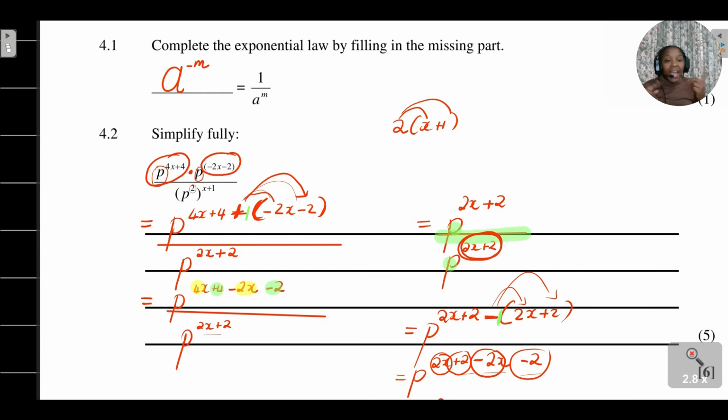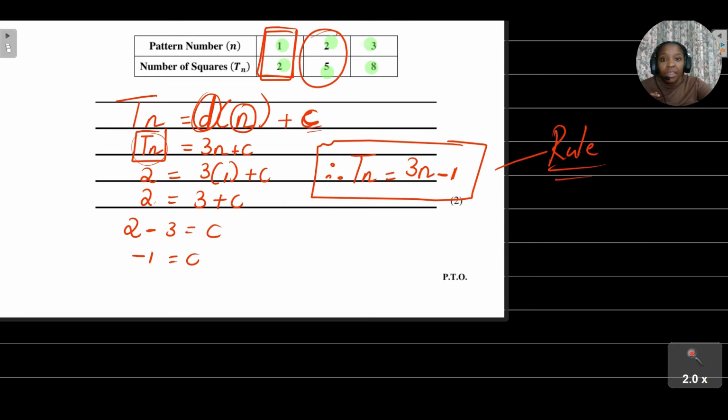If I'm dividing powers that have the same base, what am I doing? If I am supposed to use the power rule, how am I supposed to use that power rule? If I've got a negative exponent, how can I make that exponent positive? Please make sure that you are revising those concepts thoroughly.